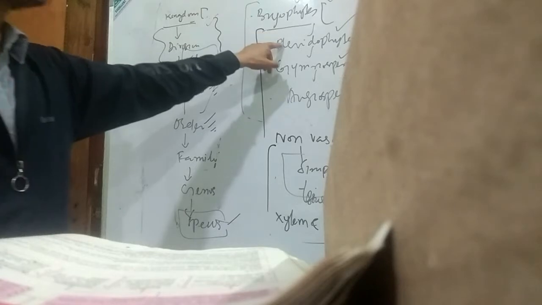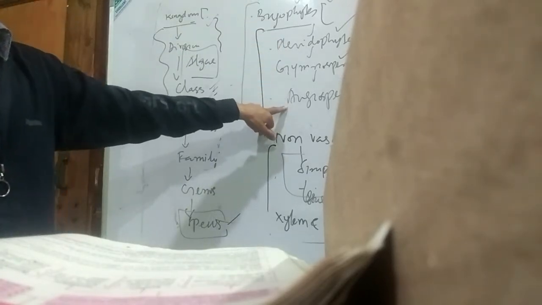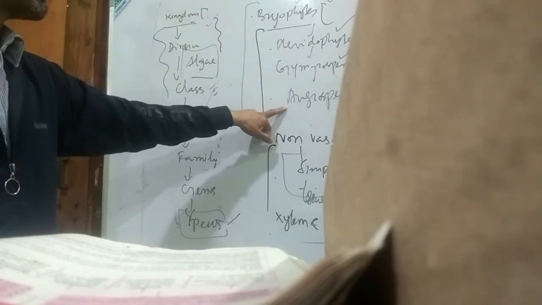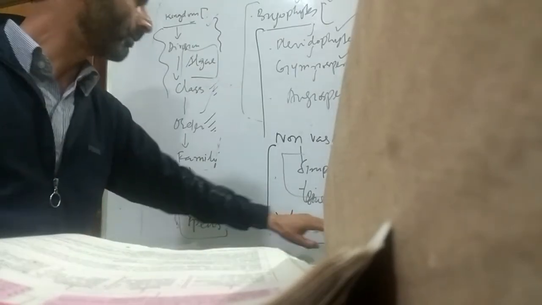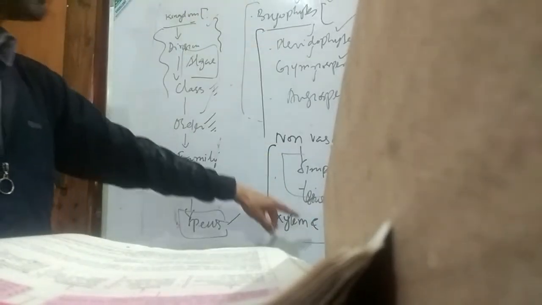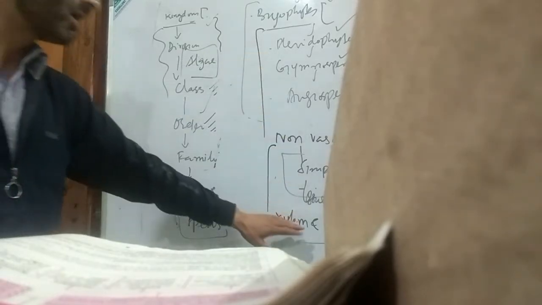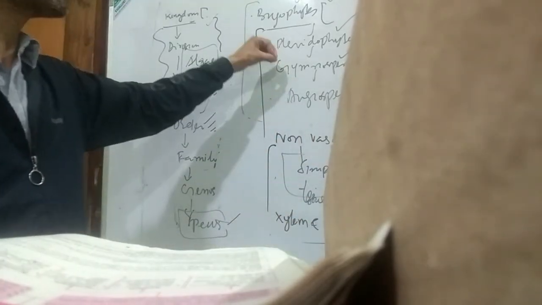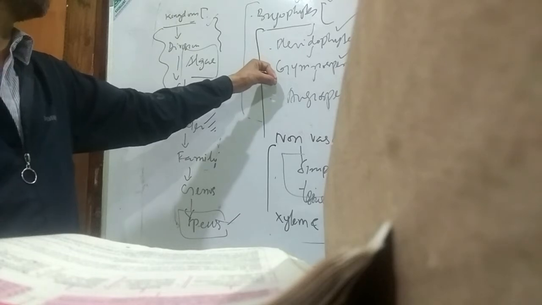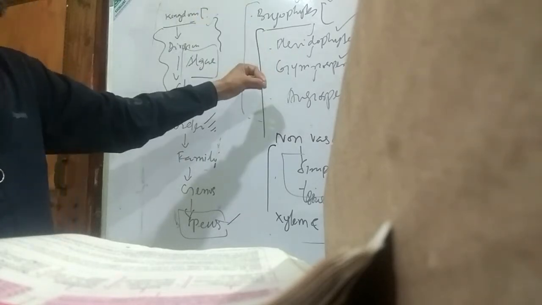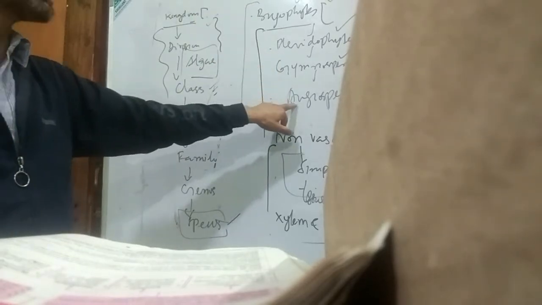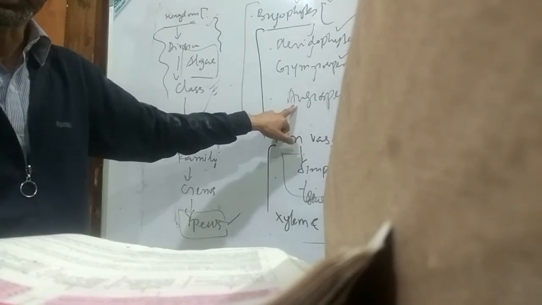While in the other three groups of embryophytes, there is the development of xylem and phloem, though their development initiates in pteridophytes. That is, xylem और phloem का बनना शुरू हो जाता है pteridophytes में, and it reaches climax, its final specialization, in angiosperms.